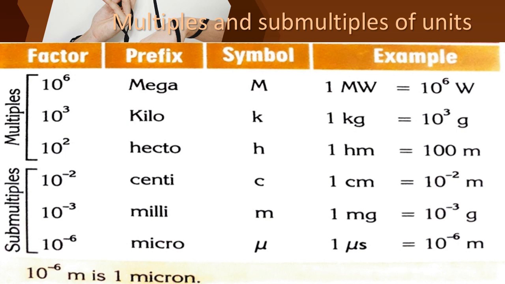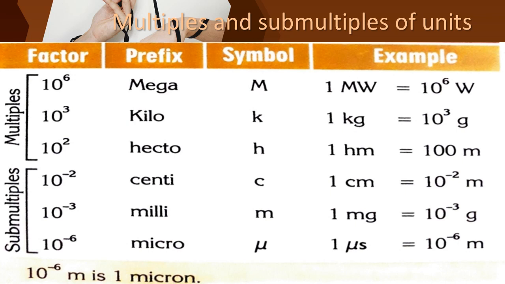And for 10 power 3, kilo. For kilo, small k is the symbol. What is the example? 1 kilogram equals 10 power 3 gram. That is the example.